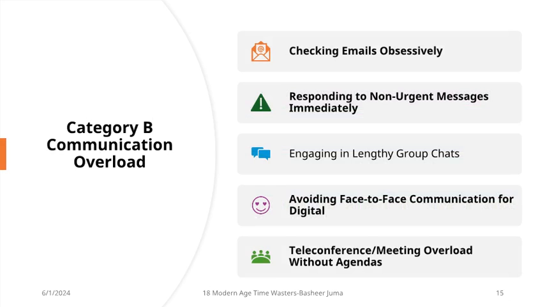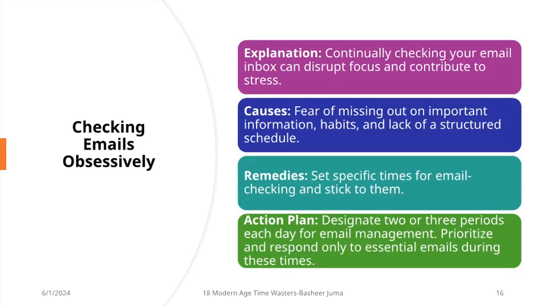Category B. Communication overload. We will discuss the following 5 points. 14. Checking emails obsessively. Explanation: continually checking your email inbox can disrupt focus and contribute to stress. Causes: fear of missing out on important information, habits, and lack of a structured schedule.